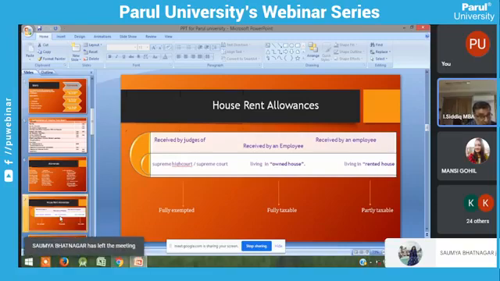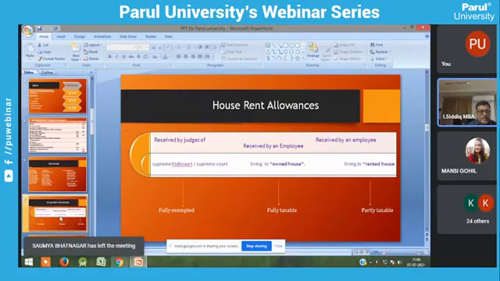The next one is received by an employee living in own house. An employee is living in his own house, but he is receiving house rent allowance. It is fully taxable. He didn't spend anything for his house because he is living in his own house, but he is receiving house rent allowance, so it is fully taxable. The next one is house rent allowance received by an employee living in a rented house. It is partly taxable. A portion of the amount he has to pay tax.